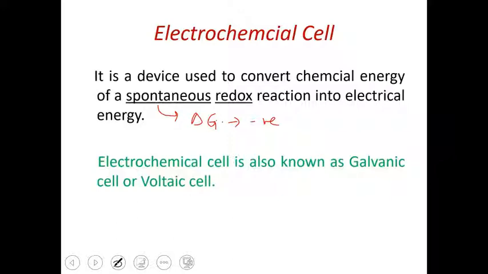So two conditions are clear to you. What are the conditions for conversion of chemical energy to electrical? What type of chemical reactions must be there? The reactions must be redox as well as spontaneous. Now the point written in green is that electrochemical cells are also known as galvanic cells as well as voltaic cells. They are named after the scientists who discovered these cells. So remember this, electrochemical cells are also known as galvanic cells or voltaic cells.